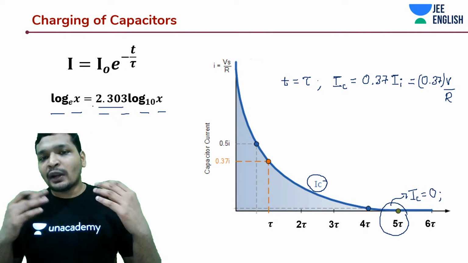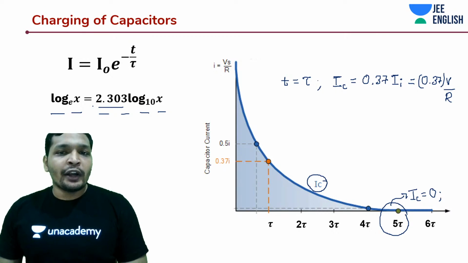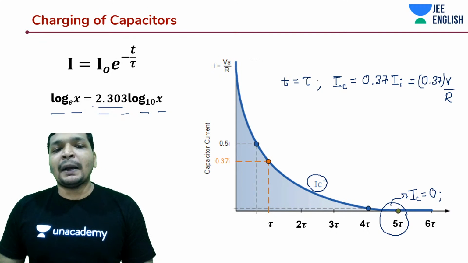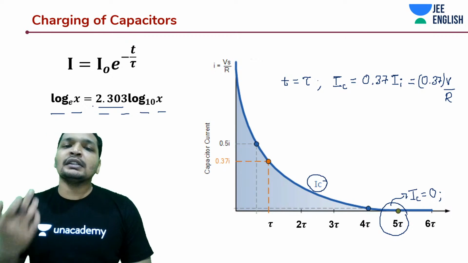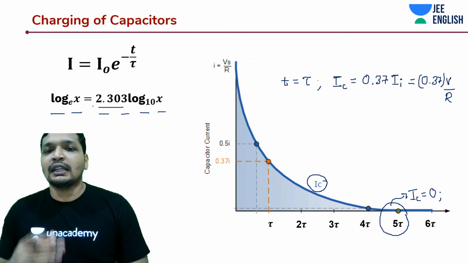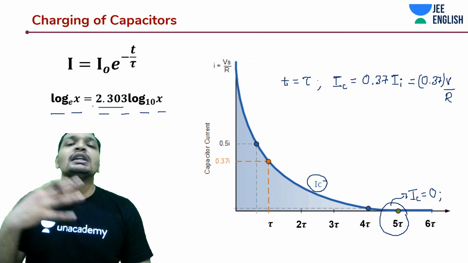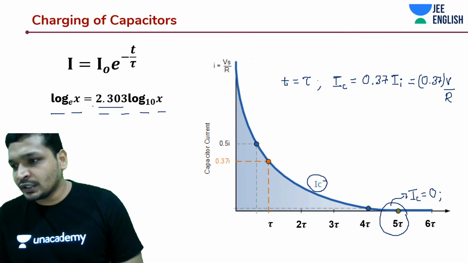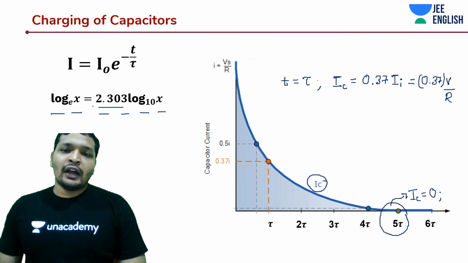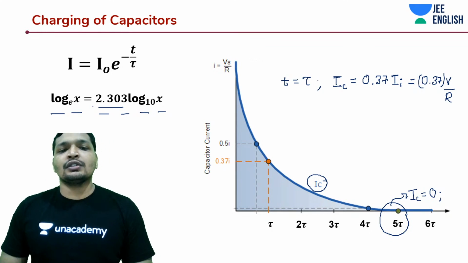The other thing was 1 by e is equal to 0.37. And tau is when your capacitor, in terms of charging, gets 67% of the total charge that it can accumulate using the same battery with the same potential difference. And this conversion factor is something again you have to know: 2.303 log 10 of x.